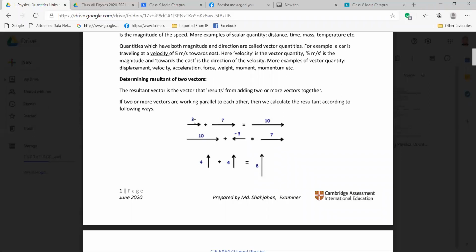Will we note it down? Not needed. There will be a recording, and I will also upload this note when the class is over. Like when this topic is over, then I will upload this note. And after the discussions on this topic, we will have a worksheet. Before giving the worksheet, I will give you the notes.